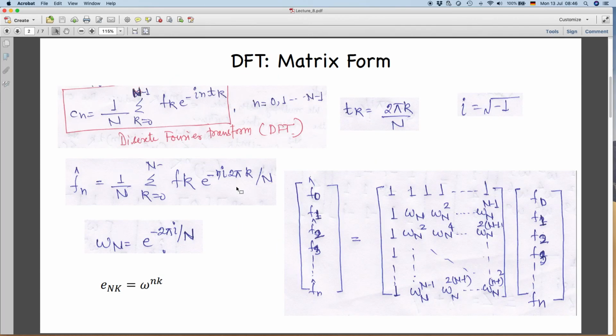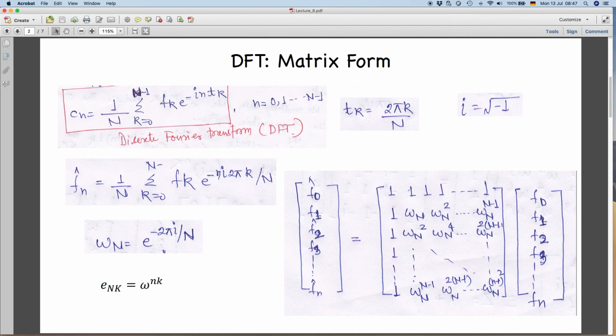I will briefly review first the discrete Fourier transform that we have seen in the last class. We were writing it in matrix form, because writing in matrix form becomes easy to understand and the multiplications become easy. You can see this Fk is our input data sequence. Please do not get confused with frequency when I am writing F. This is the function, essentially the input data points Fk.